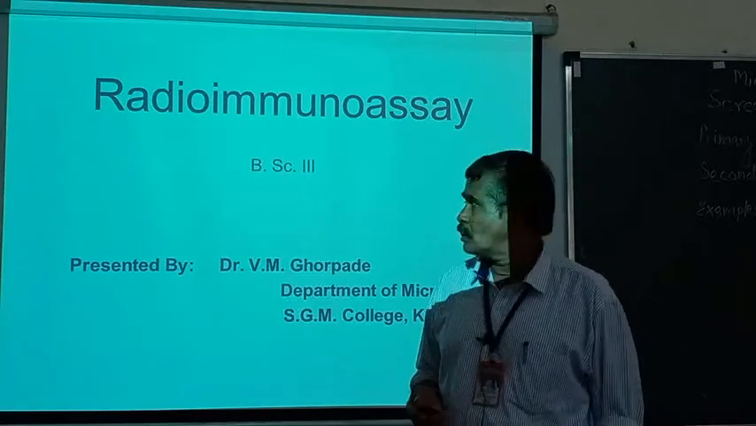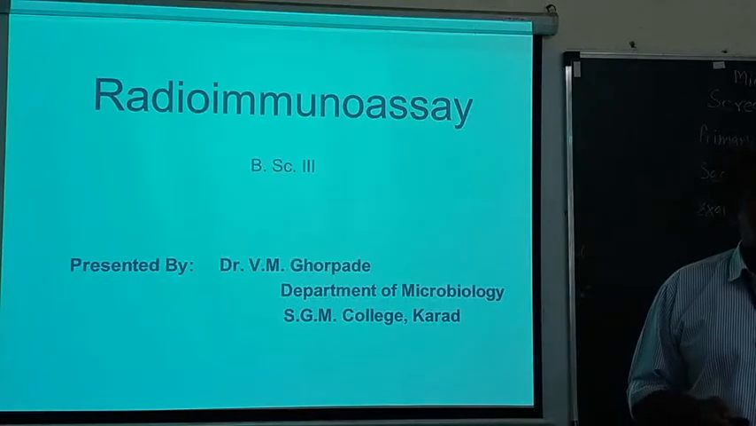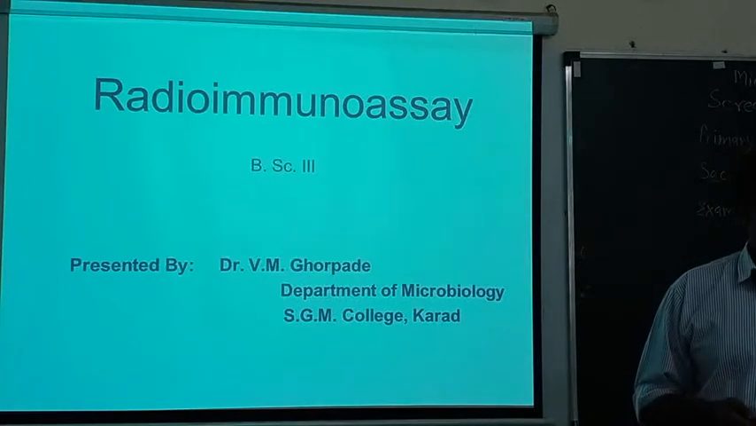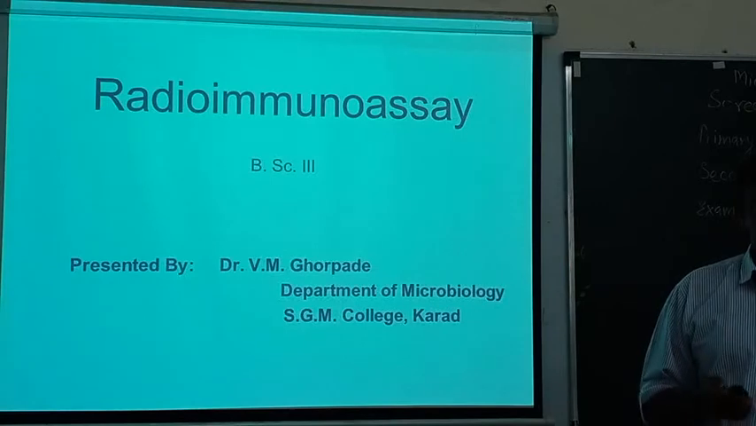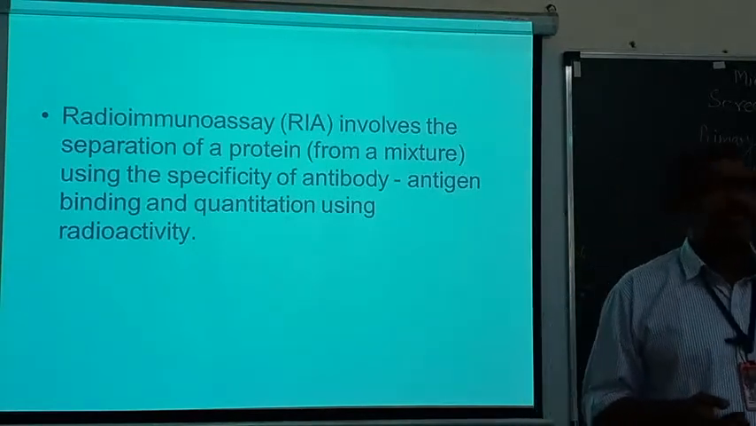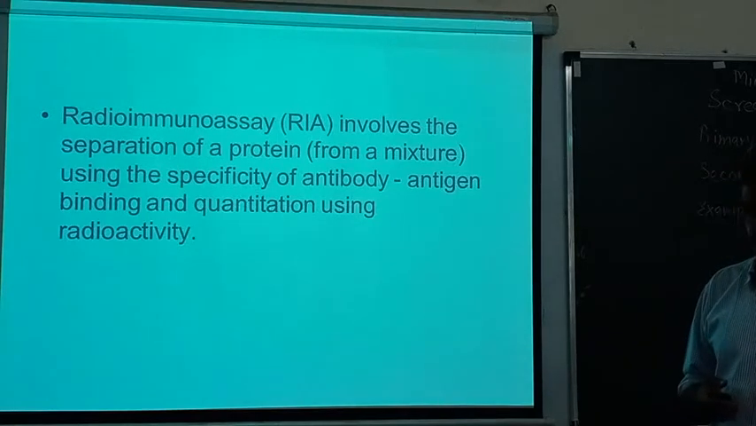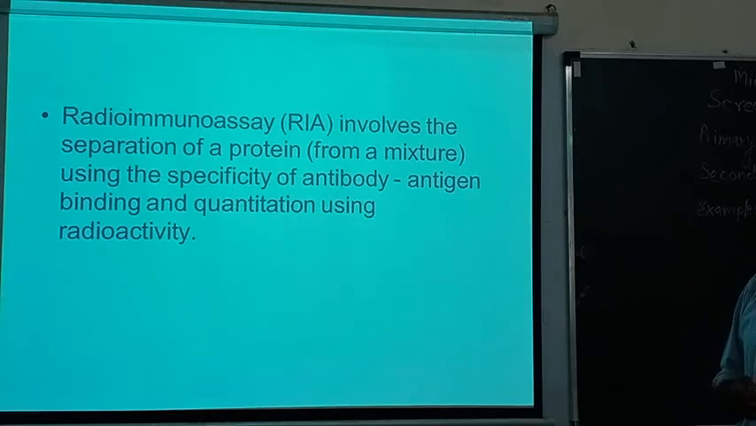Today we will discuss radioimmunoassay. Radioimmunoassay has done a great, revolutionary job in immunology. Almost all diagnostic purposes use radioimmunoassay. So, we will study what is the meaning of radioimmunoassay.